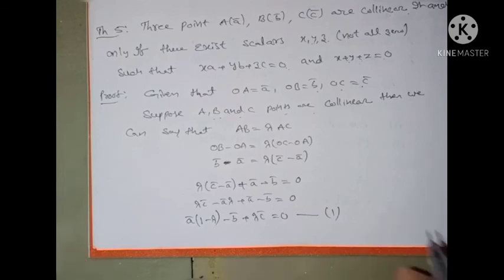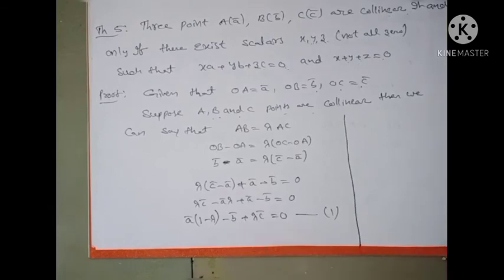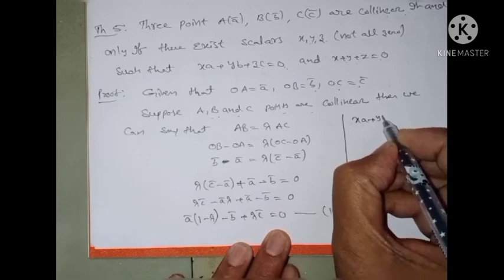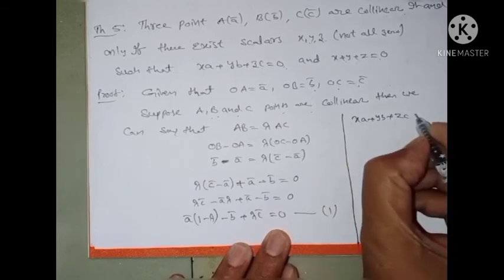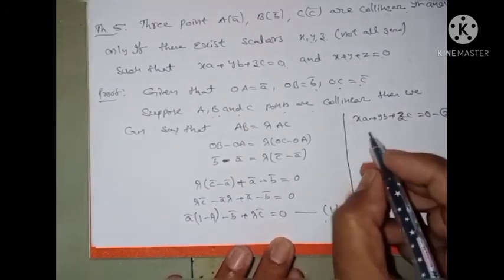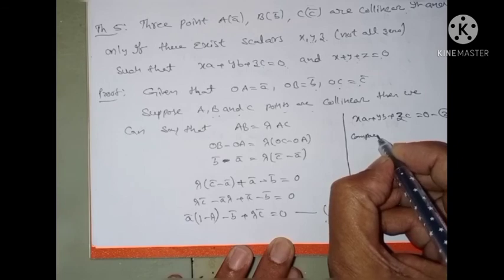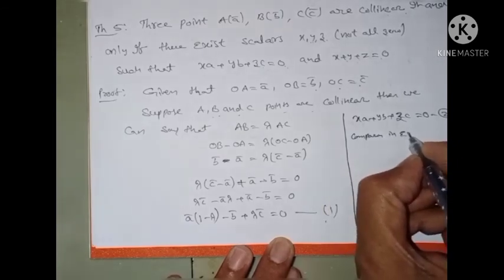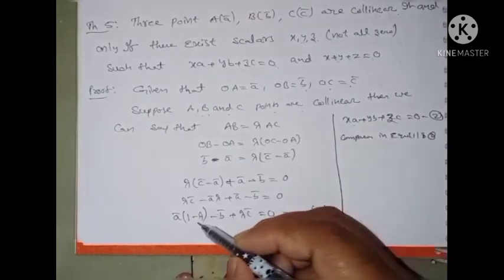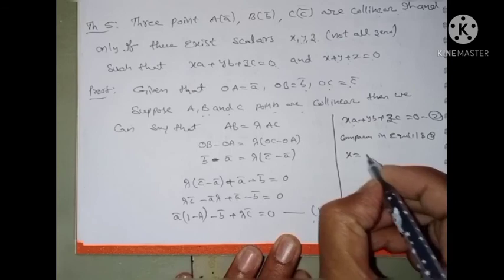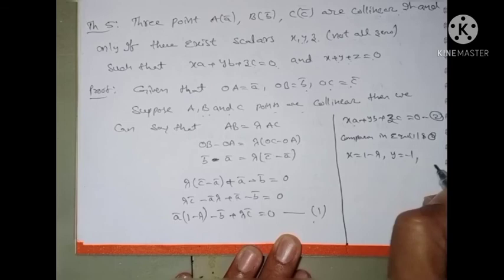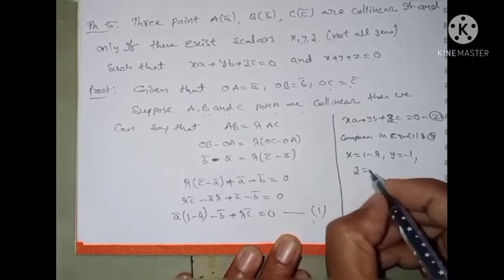And I can write the given equation as xA bar plus yB bar plus zC bar is equal to 0. Comparing equation number 1 and 2, what do we get? x is nothing but 1 minus lambda, y is minus 1, and z is equal to lambda.